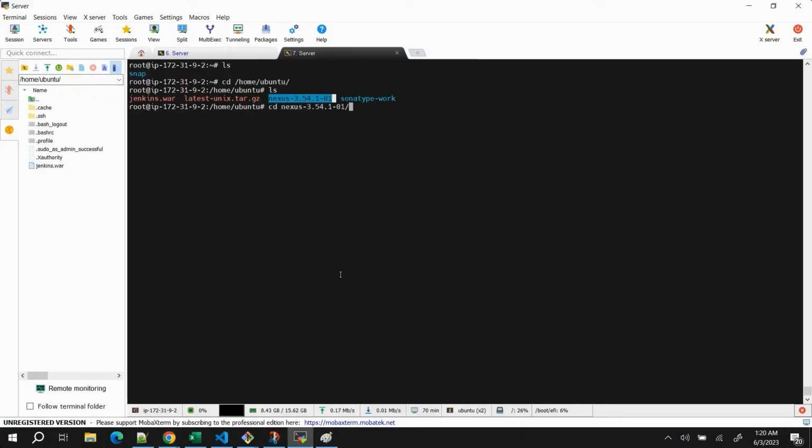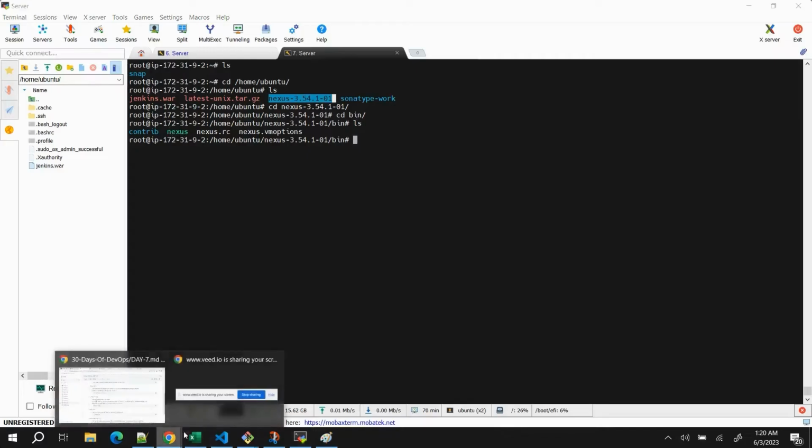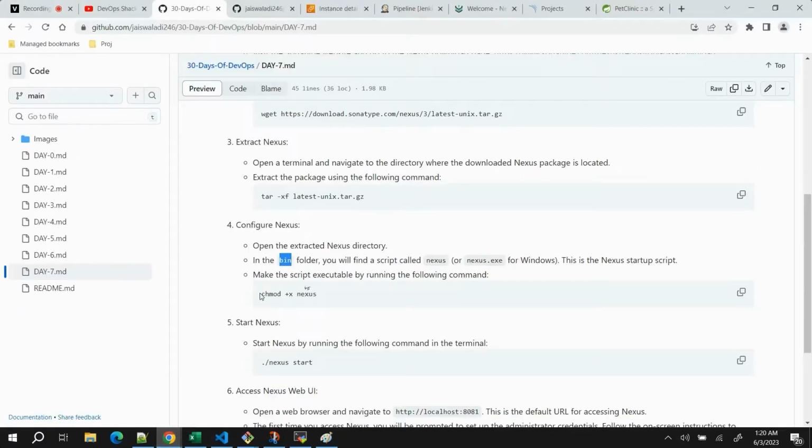If I go here to Nexus, then go here to bin. Okay, so inside the bin folder you can see there is an executable, Nexus. This is the executable, and what we need to do here is run this command. We need to give execution permission to a user, so that this application can be executed and Nexus can be started. Once you do that, permission can be granted.